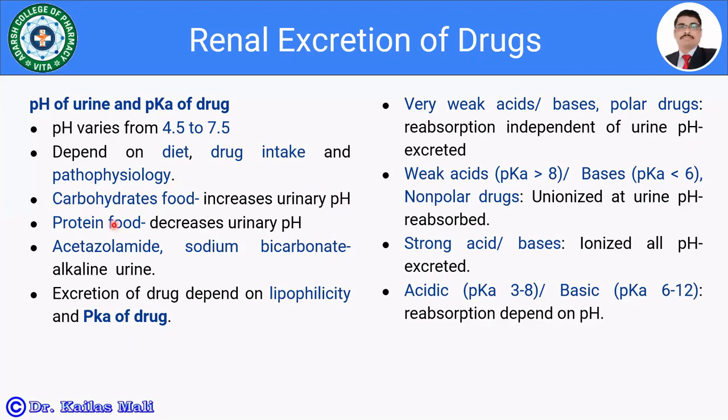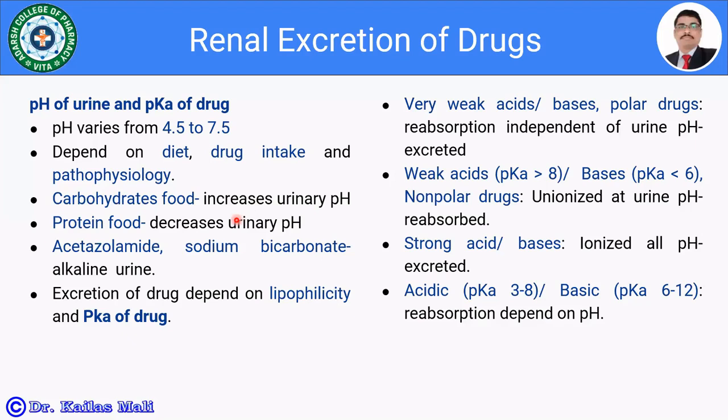If the food is rich in proteins, it decreases the urinary pH, right? So automatically, the diet is going to change the urinary pH, and thereby the excretion of acidic drugs as well as basic drugs is going to be changed, isn't it?